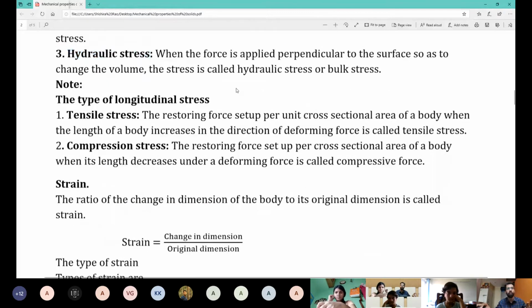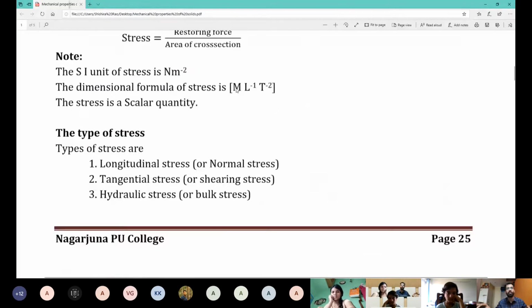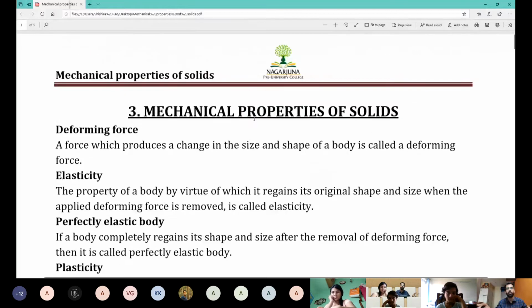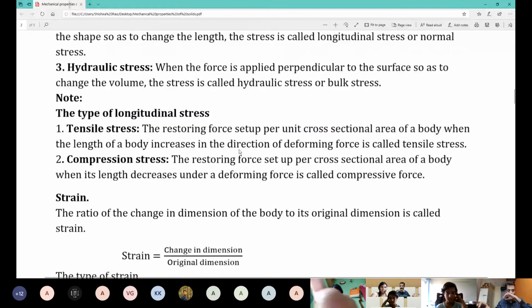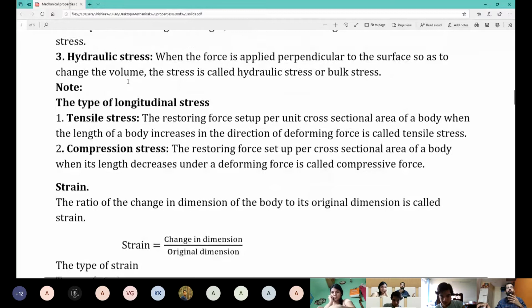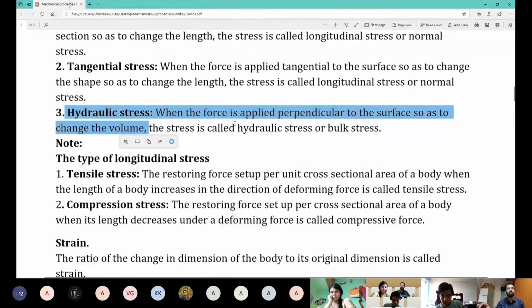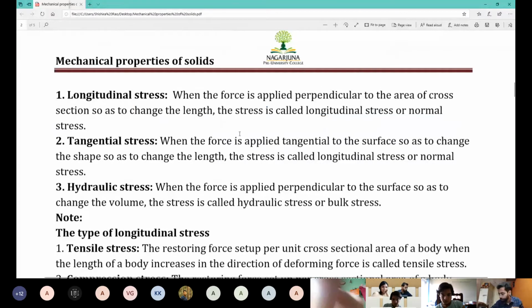It's fluids. Now you say, "Sir, this is chapter solids. Why are we studying fluids?" I'll tell you, but later. So first two, longitudinal. Applied force like this, stress is longitudinal. Applied force like this, stress is tangential. Applied force everywhere, changing the volume, then hydraulic stress.